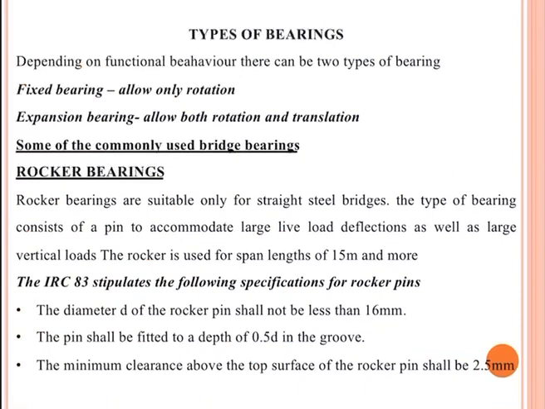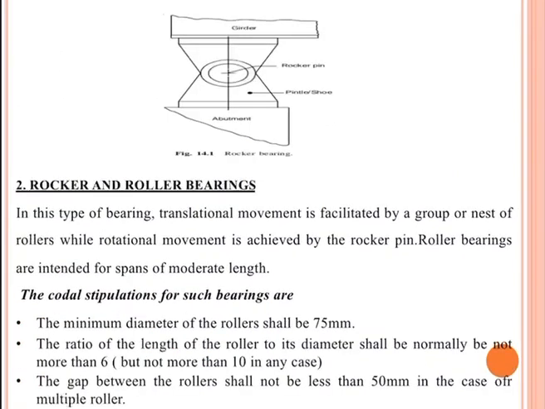This type of bearing consists of a pin to accommodate large lateral deflections as well as large vertical loads, and it is used for span lengths of 15 meters and more. IRC 83 stipulates the following specifications for rocker pins: the diameter D of the rocker pin shall not be less than 16 mm. The pin shall be fitted to a depth of 0.5 D in the groove. The minimum clearance above the top surface of the rocker pin shall be 2.5 mm. This is a figure of a rocker bearing.